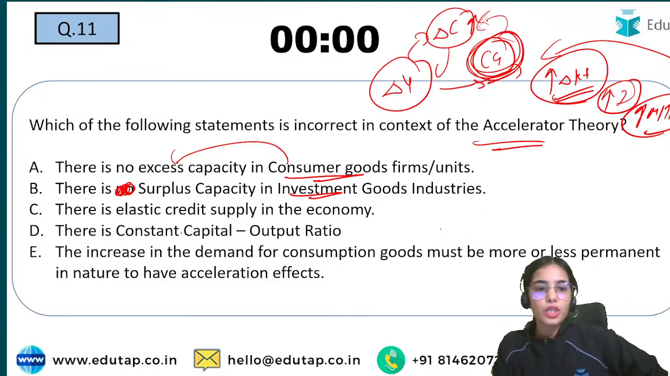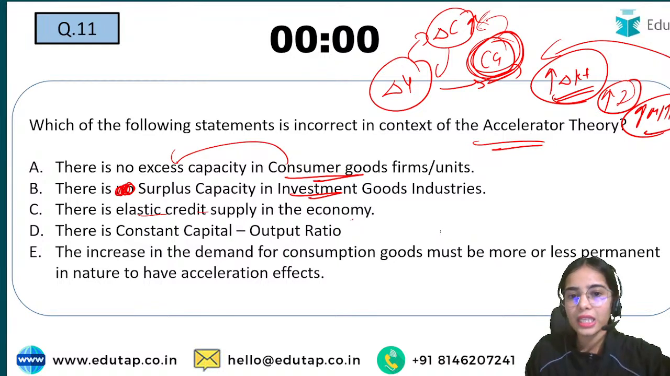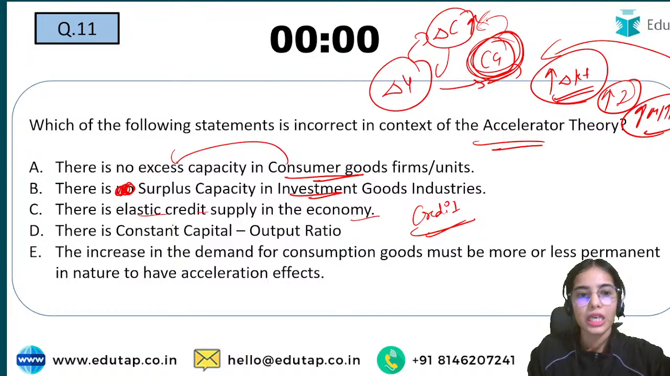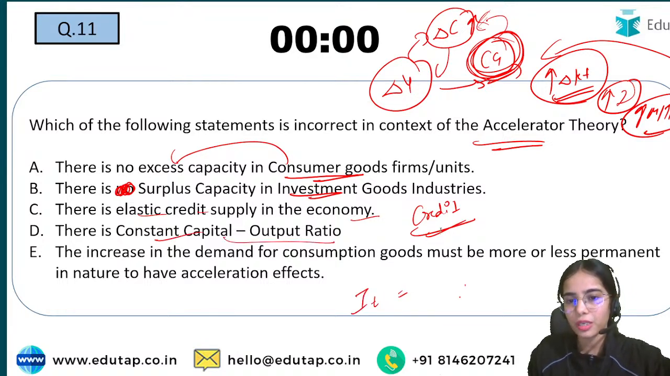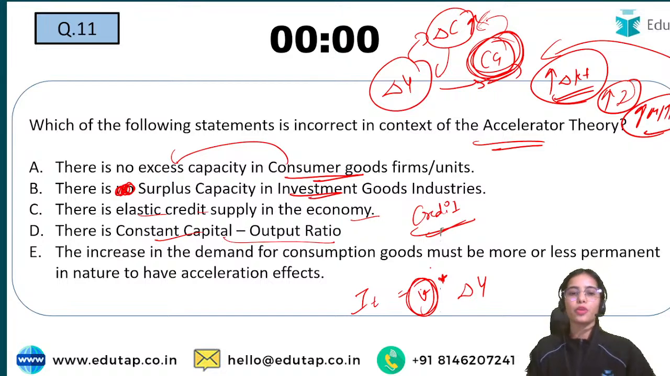Okay, so there is elastic credit supply in the economy. The credit can be supplied very easily in the economy. There is constant capital output ratio. So in this equation, that is investment with the change in income, the investment required is dependent on the capital output ratio, and the capital output ratio is taken as constant in the accelerator theory.